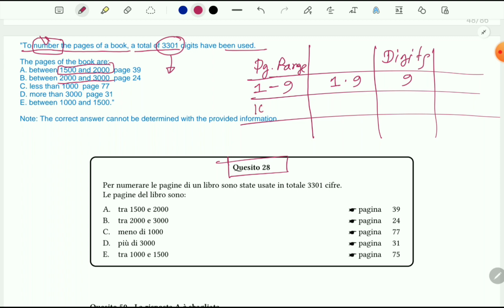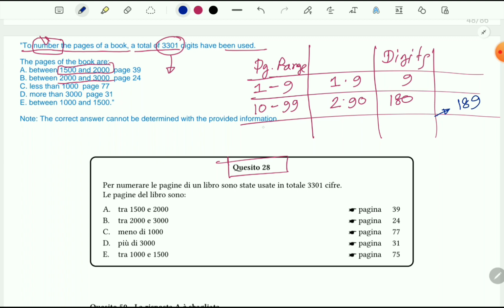From 10 to 99, there are a total of 90 pages. Each page requires 2 digits, therefore 180 digits. So certainly we can say if our book has 100 pages, that means we need 189 digits for numbering.